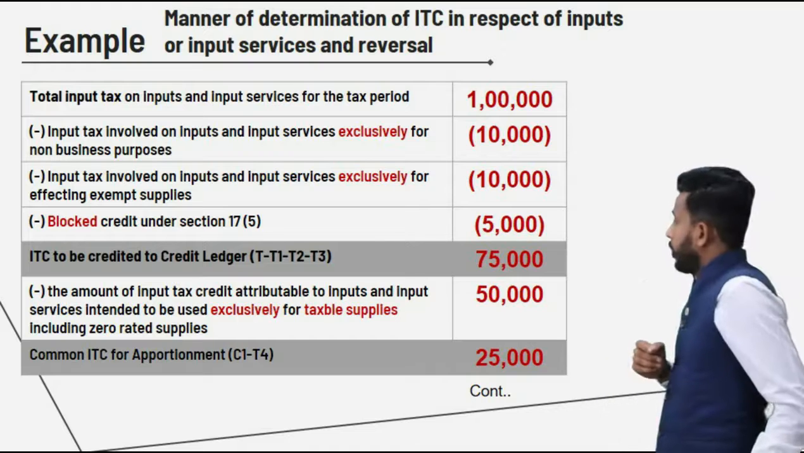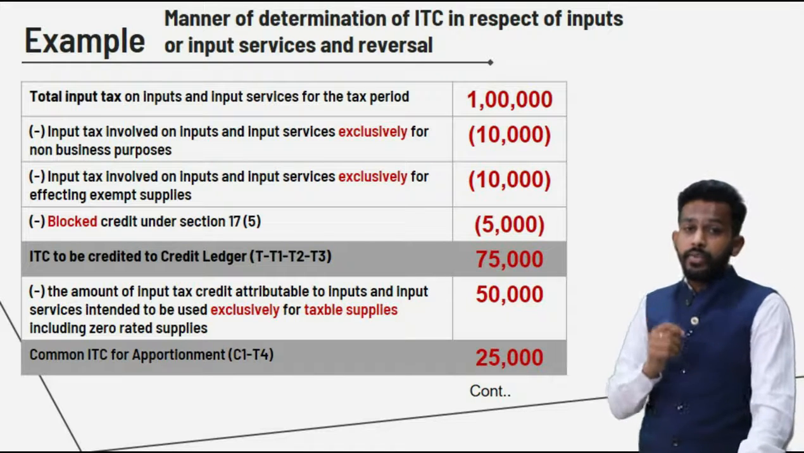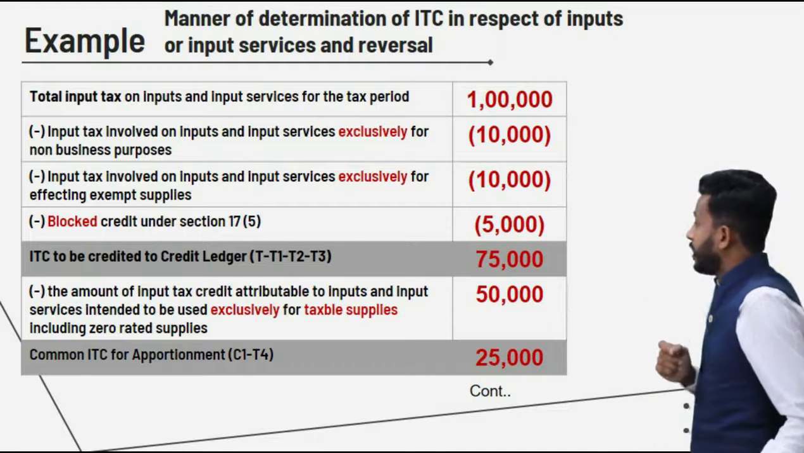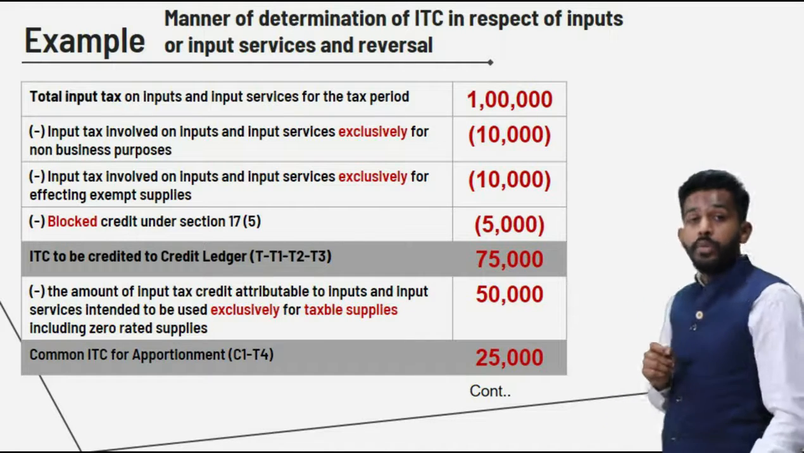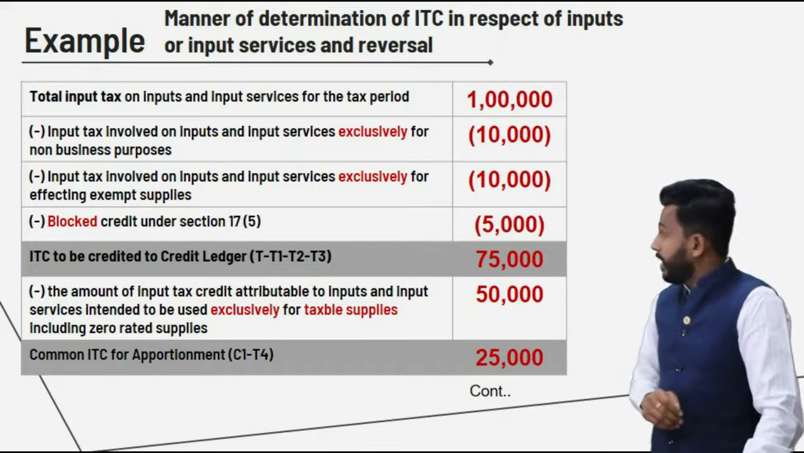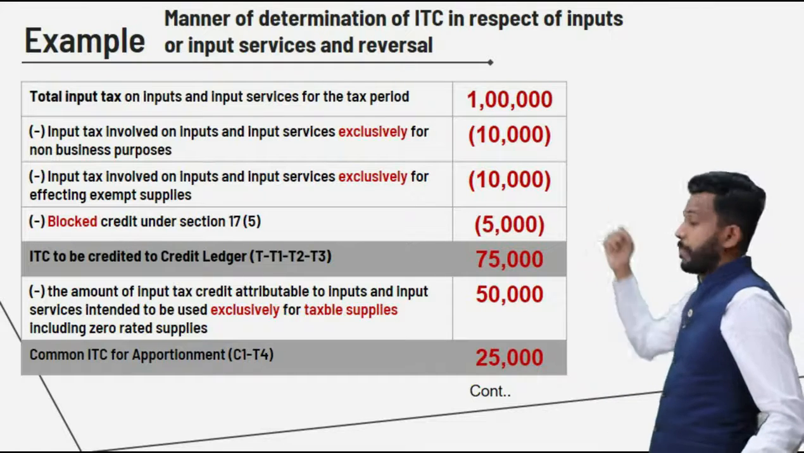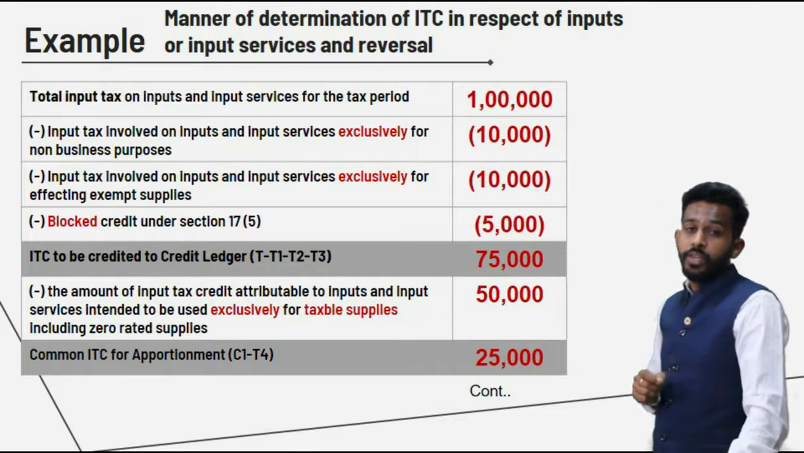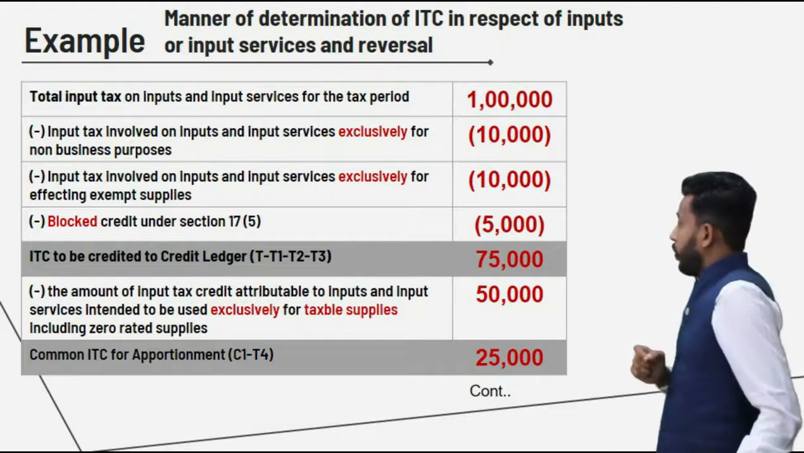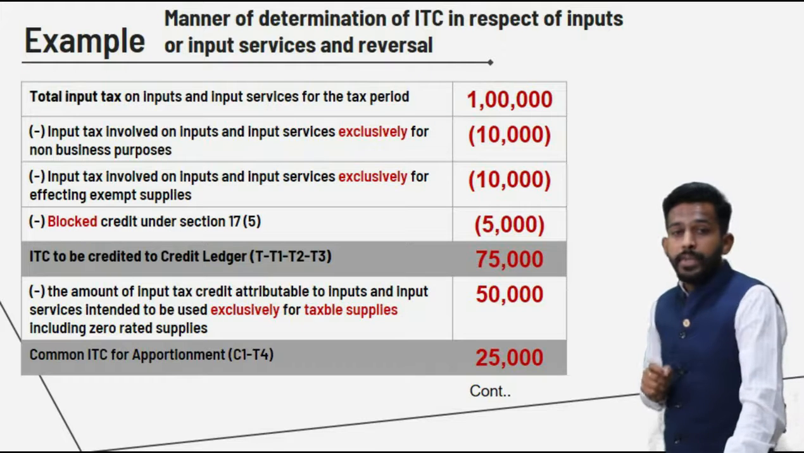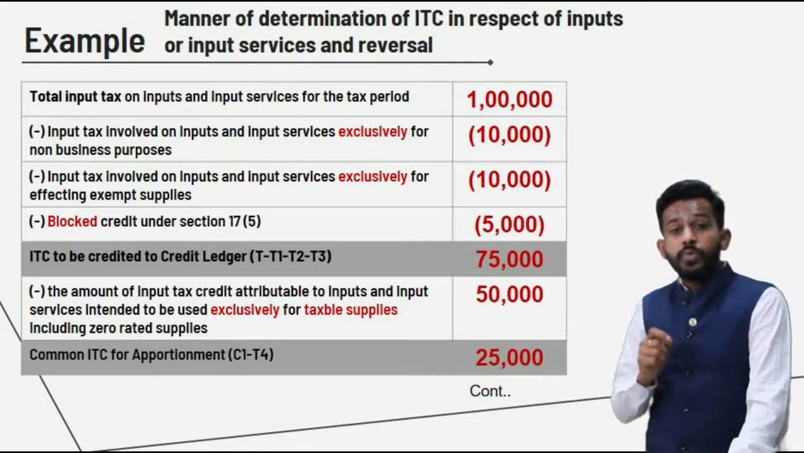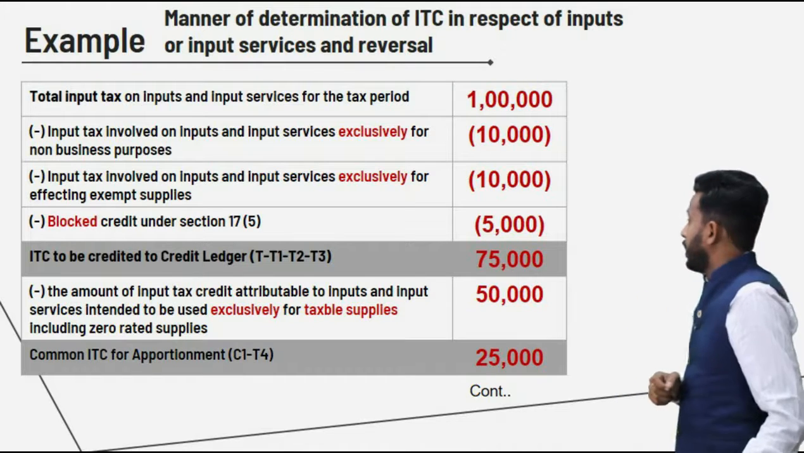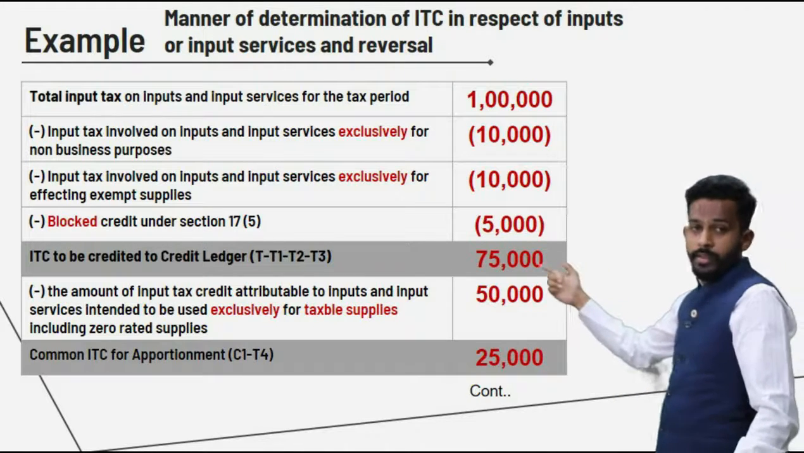Moving ahead, try to recall the previous slide and try to understand what was T1. Friends, T1 was ITC which was exclusively used for non-business purpose. So in this particular example, the ITC which is used for non-business purpose is 10,000 rupees. So what we need to do is deduct this 10,000 from T, right? Now, T2, what was T2 in the previous slide? It was ITC which was exclusively used for providing exempt supplies, friend. And in this particular example, it is 10,000, right?